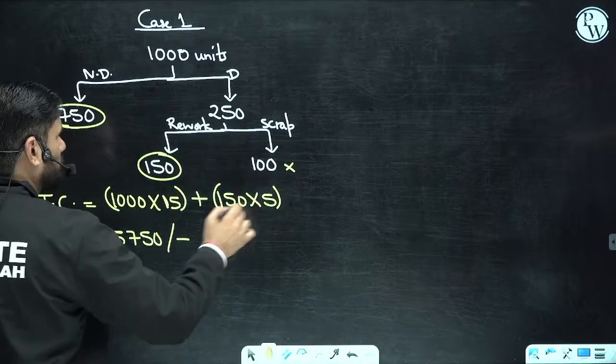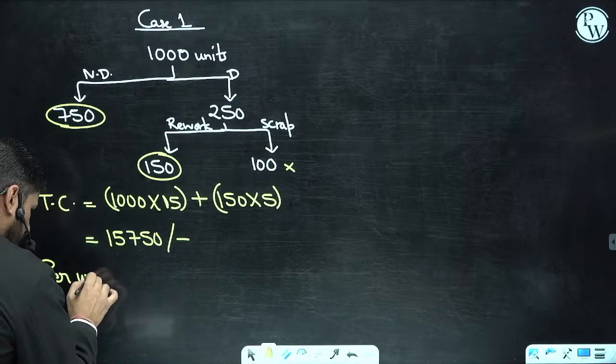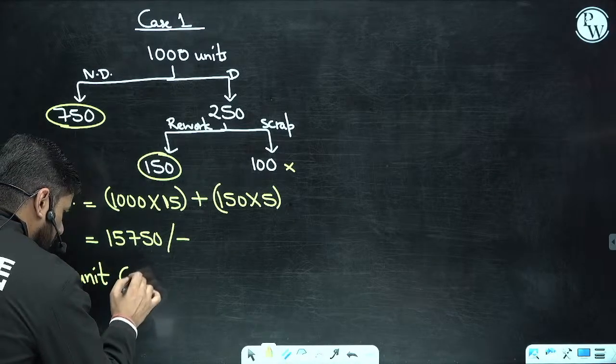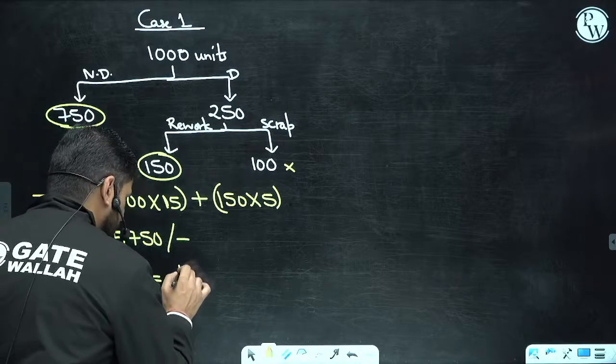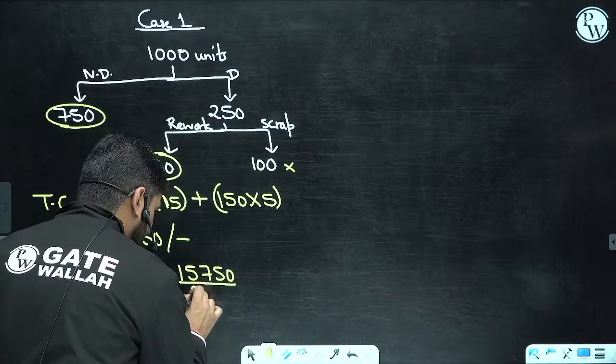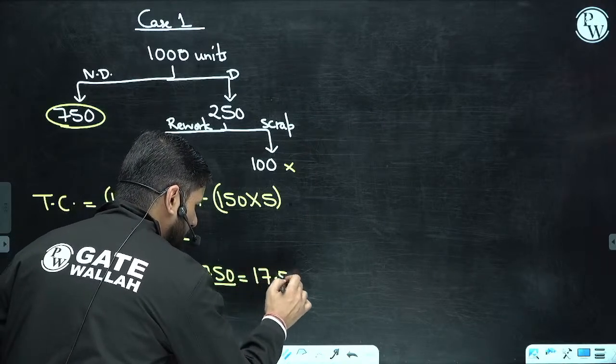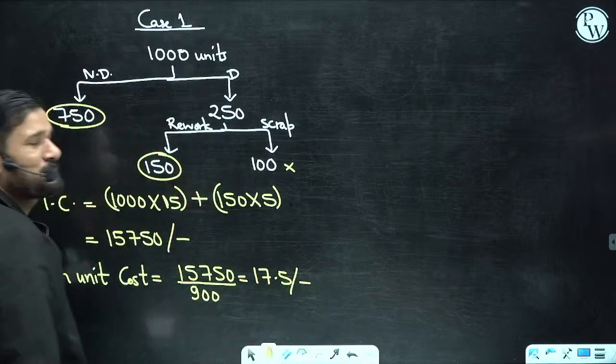These are not useful. So per unit cost is 15,750 divided by 900, which comes out to 7.5 rupees.